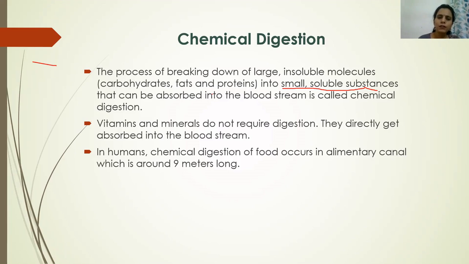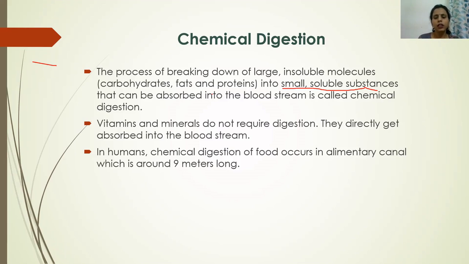Now the food which we eat has macronutrients, carbohydrates, fats and proteins, which require digestion. Plus it also has two micronutrients, vitamins and minerals. These vitamins and minerals are also very important for the human body, but they do not require any digestion. Whenever we consume minerals and vitamins in our food, they are directly absorbed into the bloodstream without undergoing any process of digestion. So remember, only carbohydrates, fats and proteins require digestion.